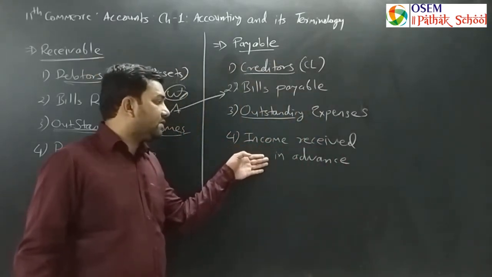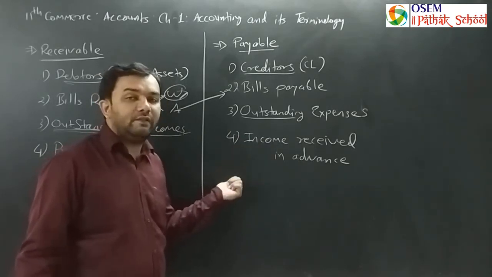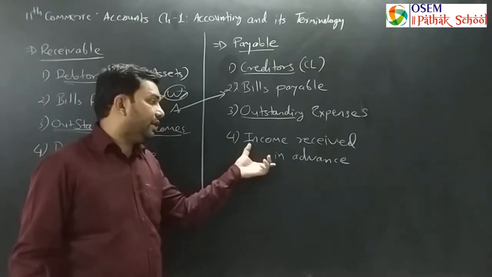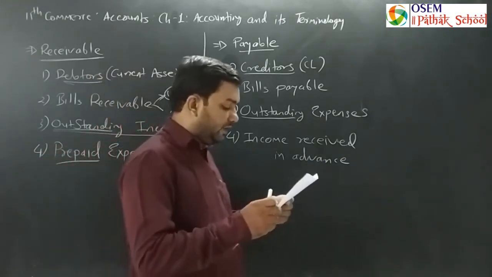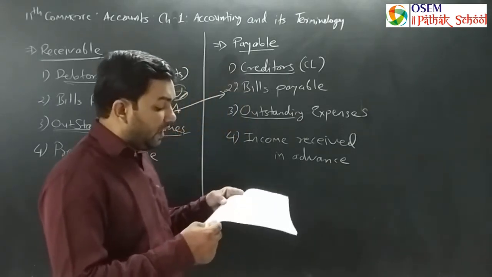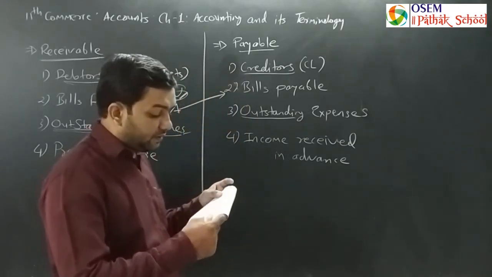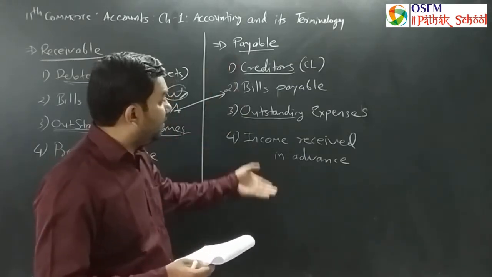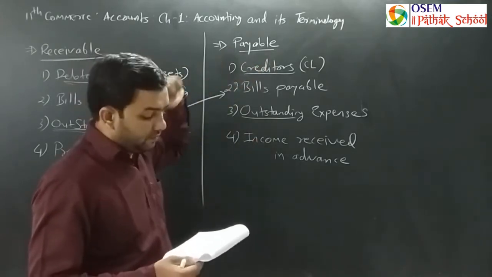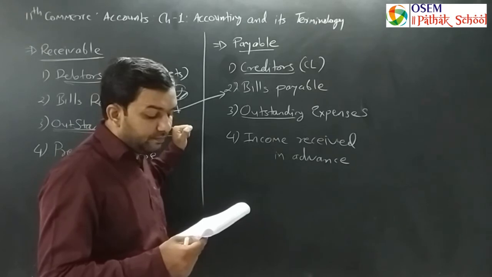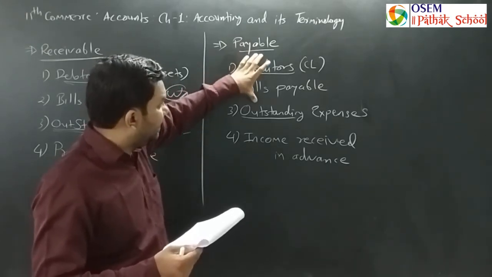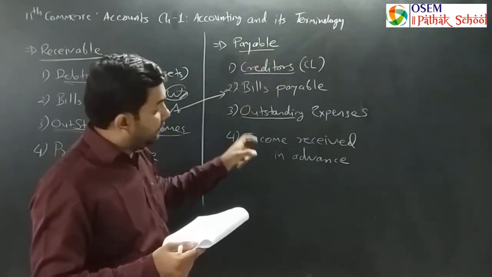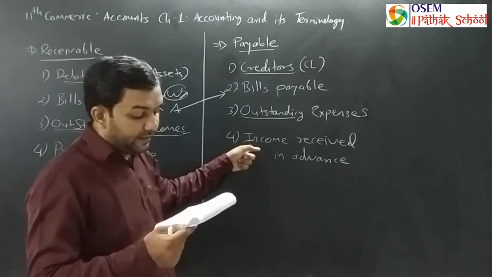Income received in advance means we have received a certain amount as an advance for a transaction which is going to occur in the future. So both of these are payables. Any amount to be paid by the business person in the future to any person or persons is known as payable. So all these four are considered payable: creditors and bills payable, as well as outstanding expense and income received in advance, one kind of liability.